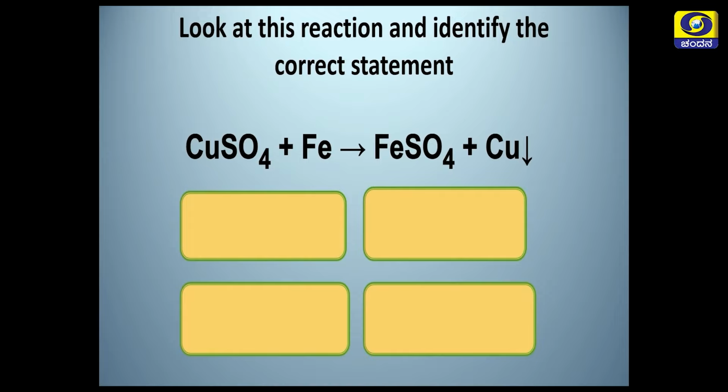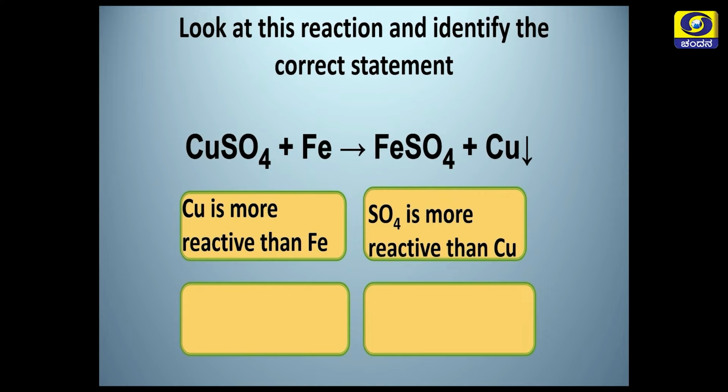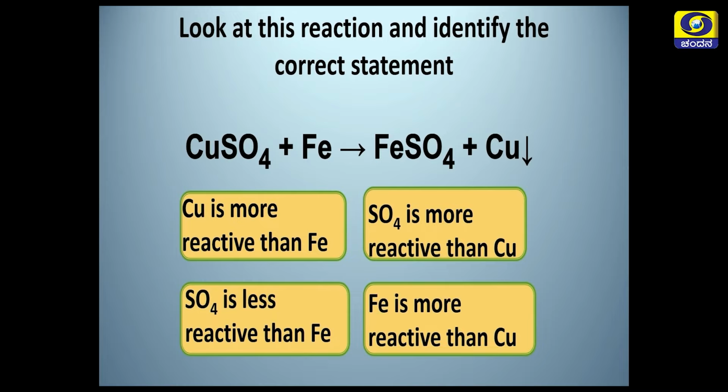Now, what is the statement? Copper is more reactive than iron, sulphate is more reactive than copper, sulphate is less reactive than iron. Which is the correct statement? Could you identify? Now, let us see which is the correct statement. Yes, it is iron that is more reactive than copper.